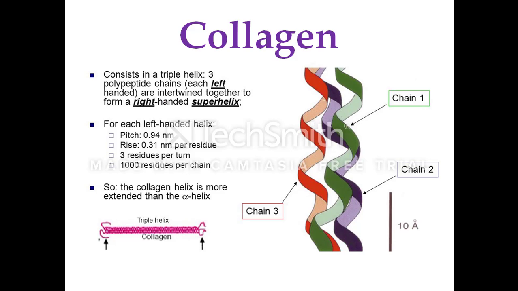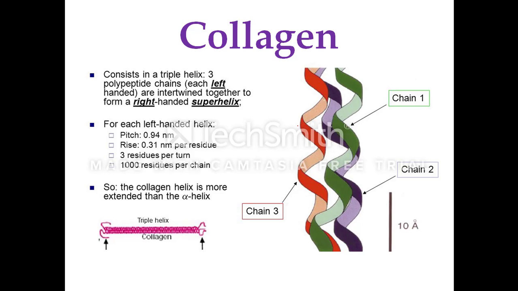It is the most abundant protein present in mammals. The principal structural element of the human body, it constitutes about 25 to 30% of all the body protein. It is present in connective tissues such as tendons, cartilage, the organic matrix of bones, and the cornea of the eye. It contains 3 helical polypeptides.